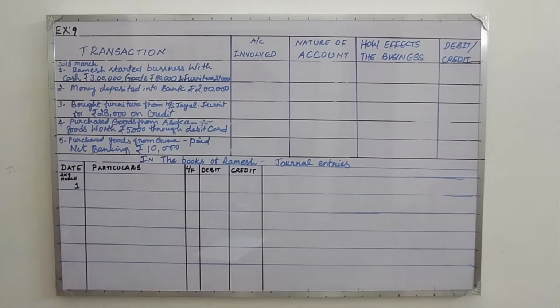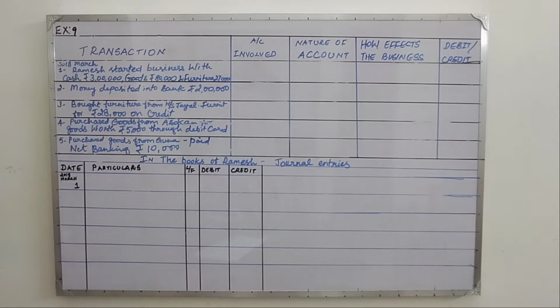First, Ramesh started business with cash 3 lakh, goods 80,000 and furniture 27,000. Second, money deposited into bank rupees 2 lakh. Third, bought furniture from Messrs. Jayalakshmi Furniture for 28,000 on credit. Fourth, purchased goods from Ashokan for 55,000 by paying through debit card. And fifth, purchased goods from Guna and paid through net banking for cash rupees 10,000.